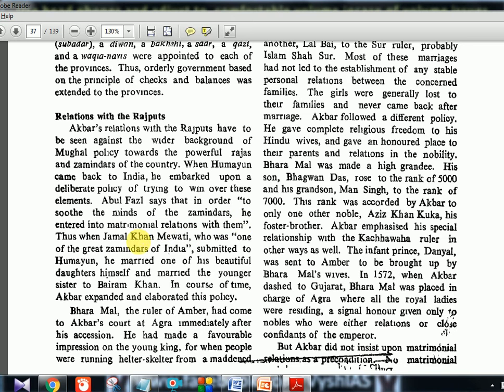Thus, when Jamal Khan Mewati, one of the Zamindars, submitted to Humayun, he married one of his beautiful daughters himself and married the younger sister to Behram Khan. You don't have to remember who married whom. You just need to know that Humayun is the one who started it, and then in course of time Akbar expanded this. That is the gist of this first paragraph.